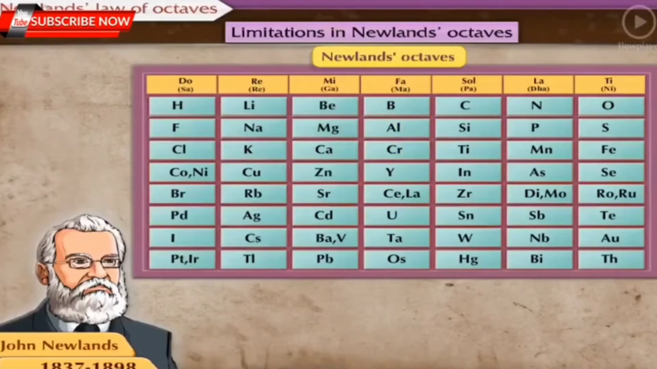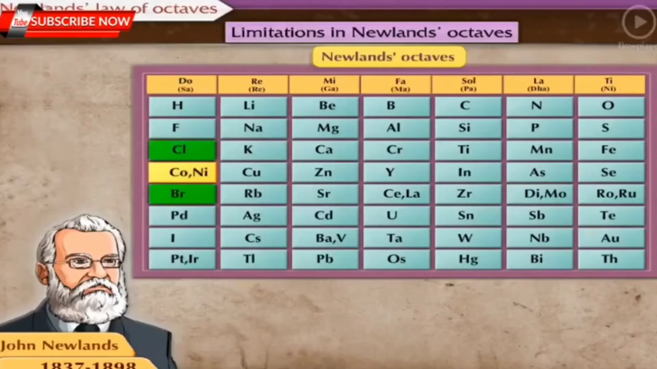In order to accommodate all the known elements in the table, Newlands placed 2 elements each in some boxes. For example, cobalt and nickel, cerium and lanthanum. Besides, he placed some elements with different properties under the same note in the octave. For example, Newlands placed the metals cobalt and nickel under the note Do, along with the halogens chlorine and bromine.